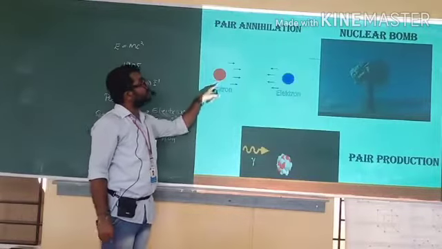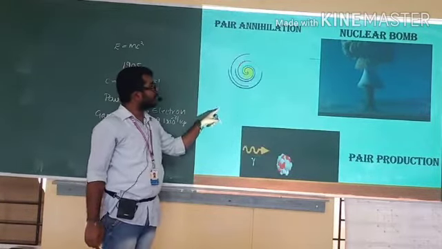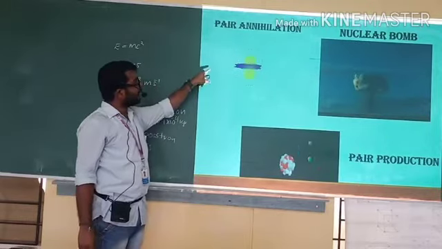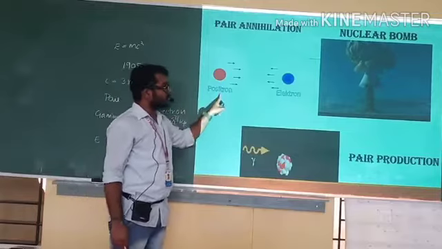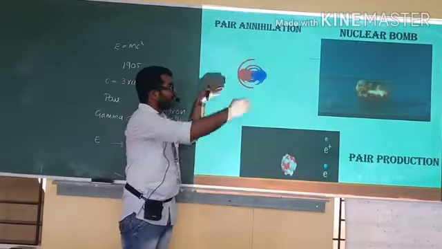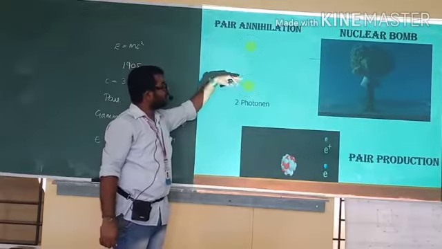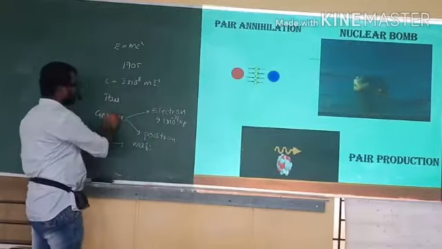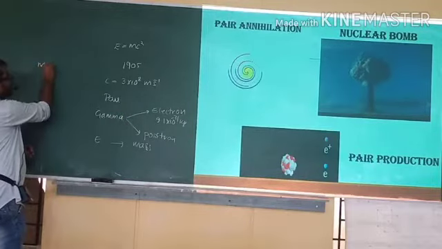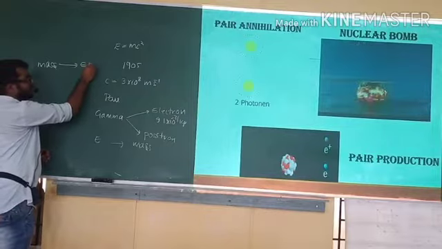See this example here, pair annihilation. Here you can see that a positron and an electron are approaching. They come together, collapse, and form photons. The masses combine and release energy.